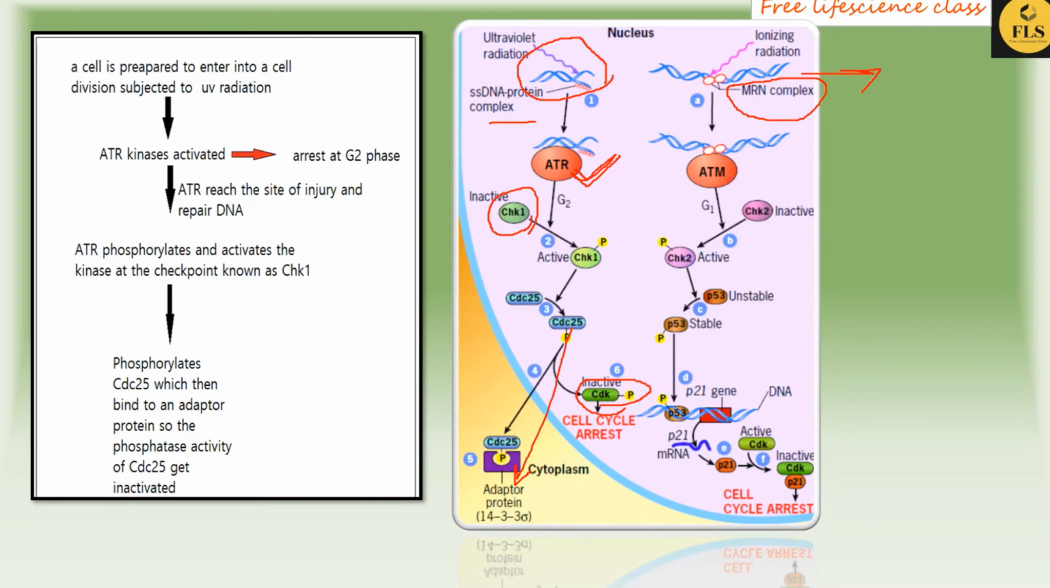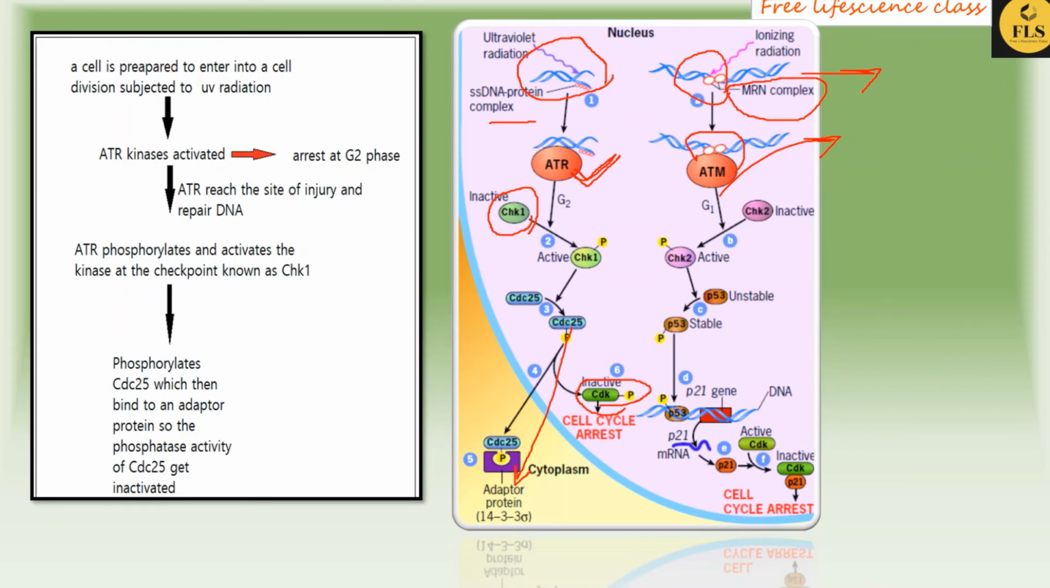The MRN complex reaches here and identifies the damage. When this complex comes into this area, along with it ATM also comes and binds to the area where the DNA damage is present. This is again a kinase, and it then activates a kinase known as CHK2. It phosphorylates the protein, and CHK2 is phosphorylated and gets activated. This active CHK2 in turn activates another gene called P53.